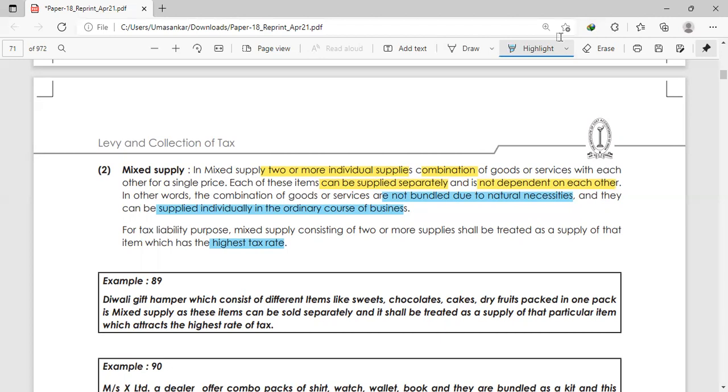Example number 89. A Diwali gift hamper, which consists of different items like sweets, chocolates, cakes, dry fruits packed in one pack. It's a mixed supply because these items can be sold separately and are not naturally bundled. And out of this, which tax rate? The goods which have the highest tax rate will be considered for the whole mixed supply. Okay.